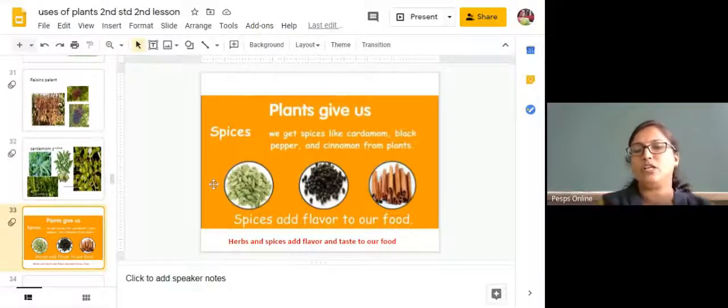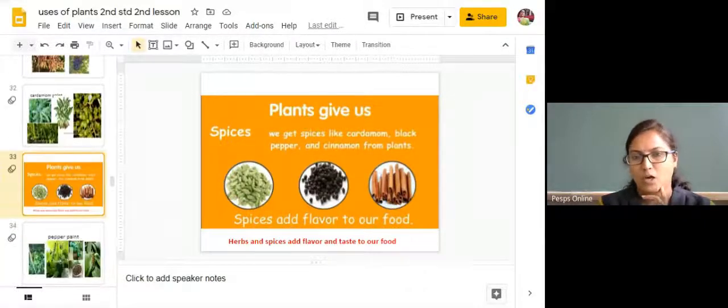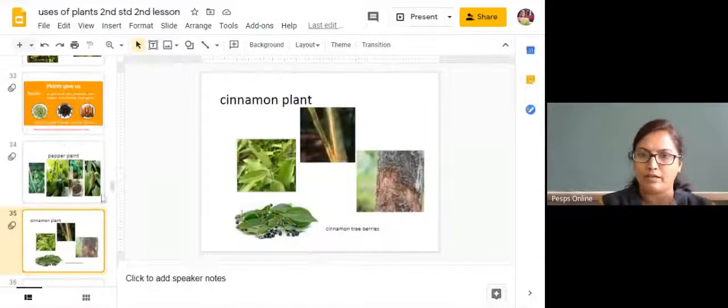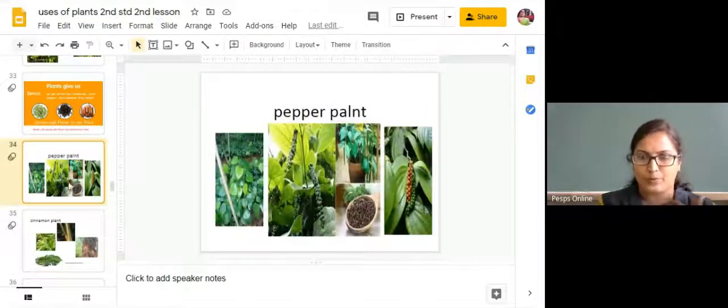That will give us a good fragrance to the sweet food. Sweet foods. That we can see the pepper, and this is called cinnamon. We also use many more things, so I will tell you here. Pepper plant. The pepper leaf will appear like a betel leaf only.